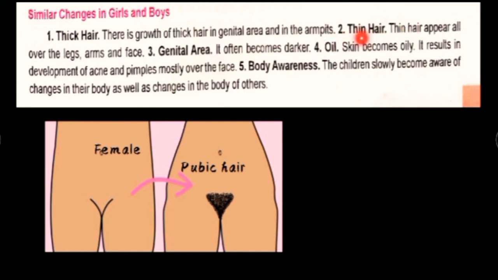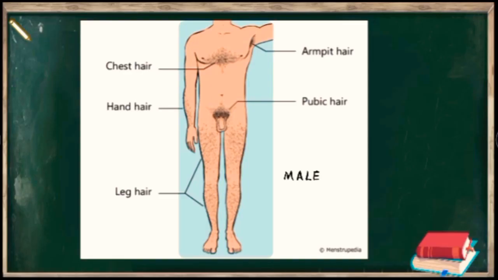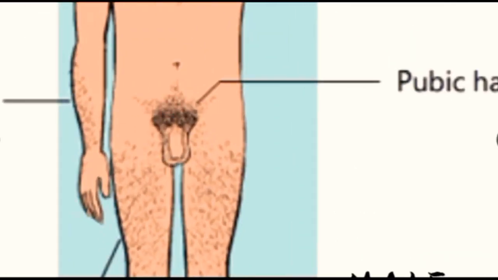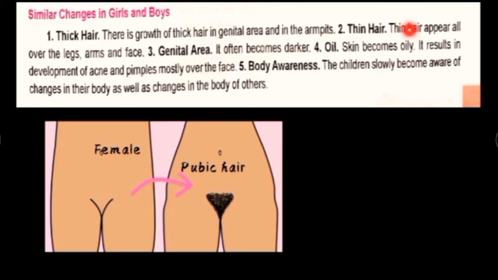And also you are going to see thin hair. Pubic hair is very thick. It is not similar to the hair present in other parts of the body, for example your hands and feet. Pubic hair is completely different in thickness, and it is comparatively much thicker. Thin hair starts growing in places like legs, arms and face. In males, you can see this hair more, but in females it is less. Although it is less in females, it is growing in both of them.